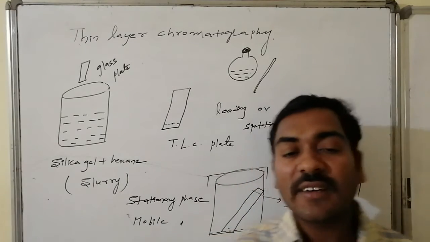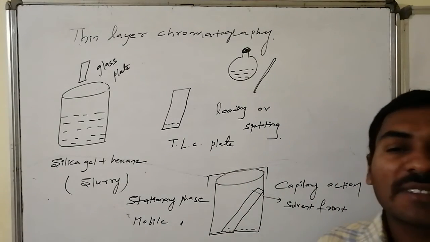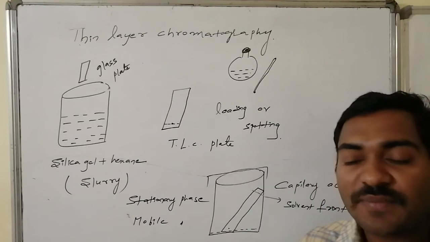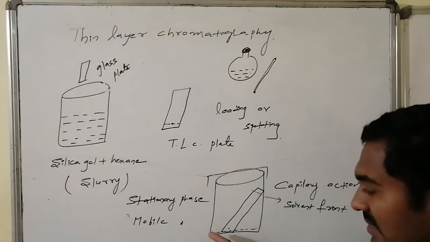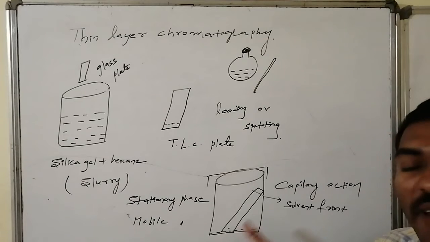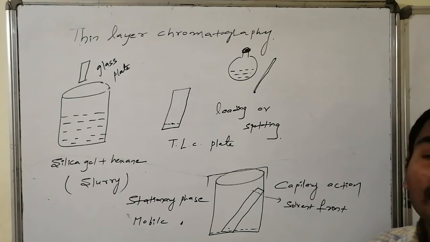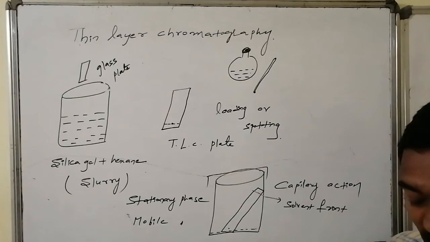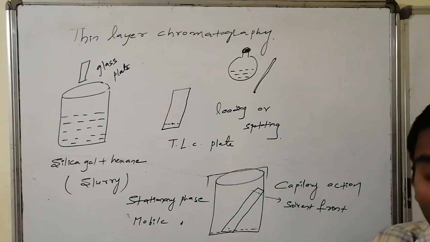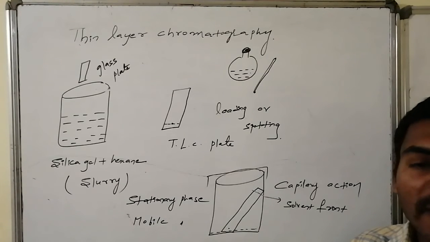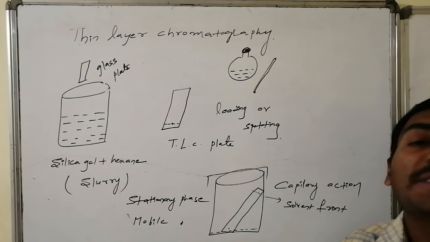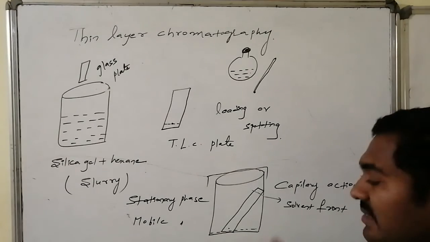Here the TLC plate is coated with silica gel. Silica gel sticks to the TLC plate, so it is not moving at all. Such a phase is said to be the stationary phase. Whereas the solvent taken in the TLC chamber, due to capillary action, moves from one location to another, especially from bottom to top. That action is capillary action. As it is moving, it is known as the mobile phase. Both a stationary phase and a mobile phase are present. The organic compound mixture that is taken has components distributed on the stationary phase with the help of the mobile phase.